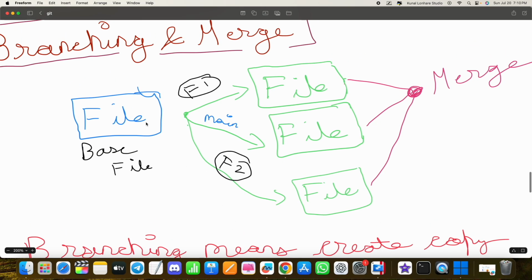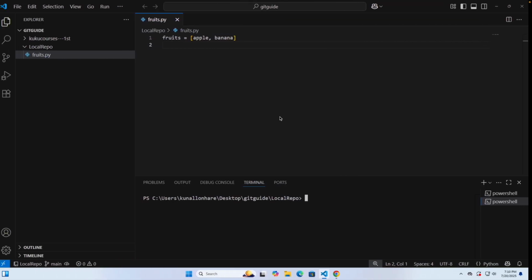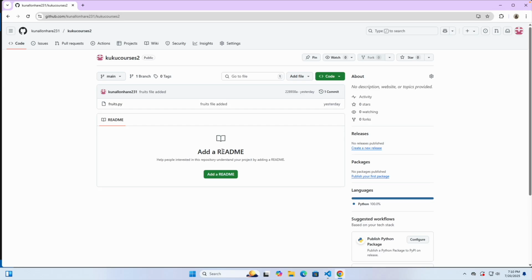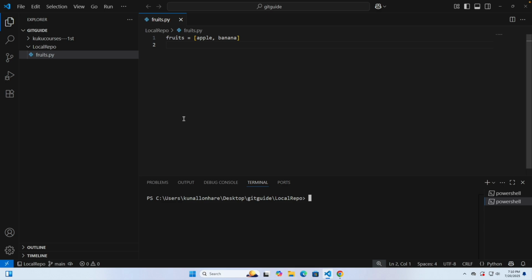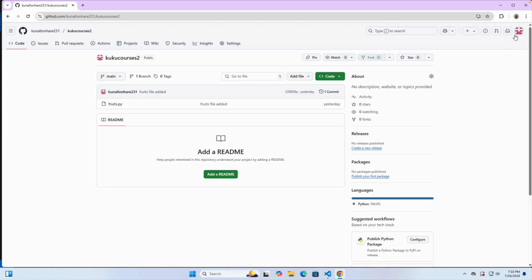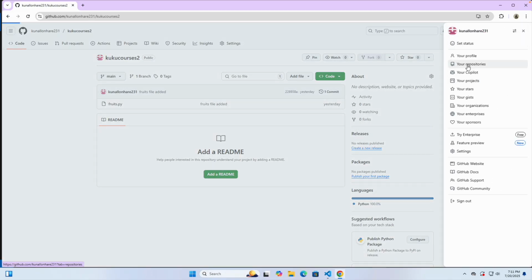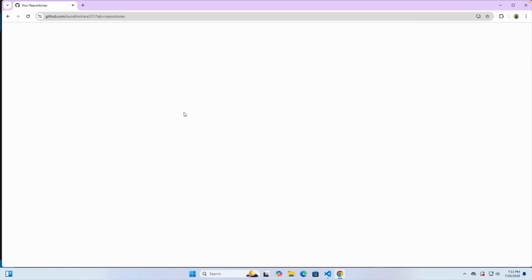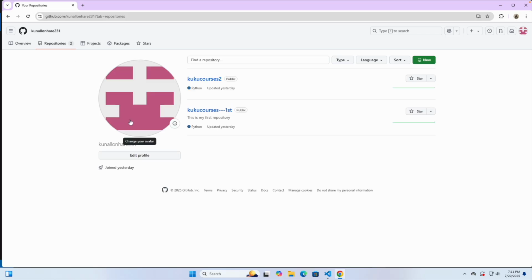Okay, so currently you can see we have created the main branch. So right now in GitHub you are going to see we have basically the main branch. Right? So that's the thing. And let's just go to the repositories on the site. Okay, and this was that one.